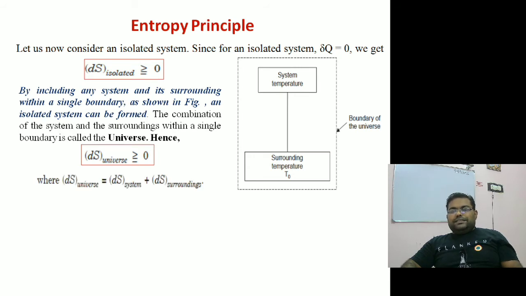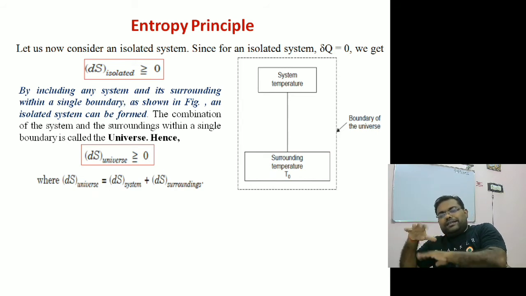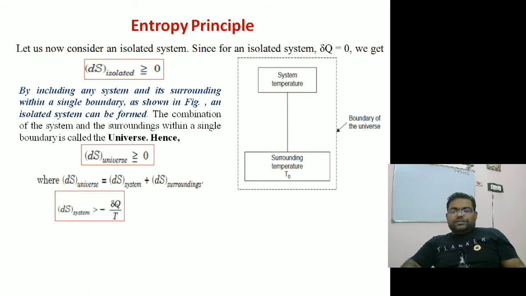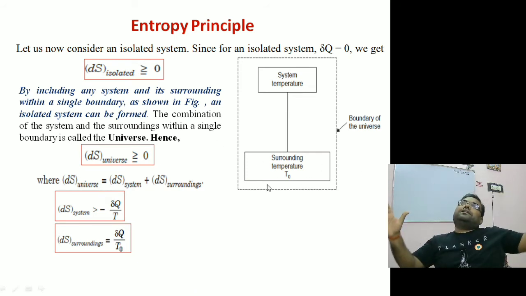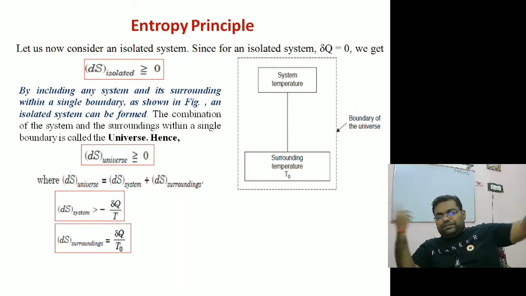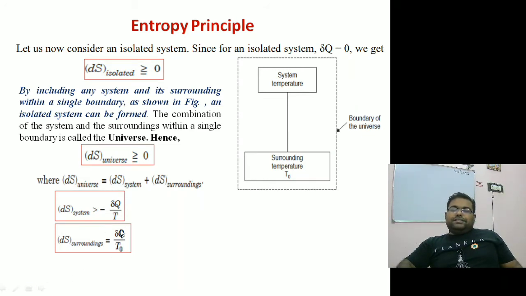We can write dS universe is equal to dS system plus dS surroundings, right? This is a simple equation. For dS system, assume some heat is going away from the system, so the system is losing heat, so we write minus dQ, and the surroundings are gaining, so plus. So dS system is basically minus dQ by T, right? The same dQ is supplied to the surroundings. The surroundings can be considered a reservoir whose temperature will not change, so dS surroundings is dQ by T naught, right?